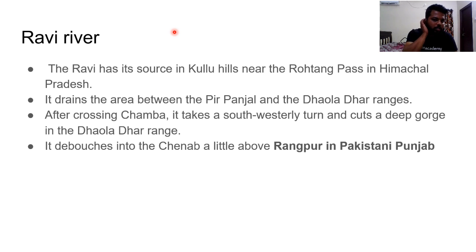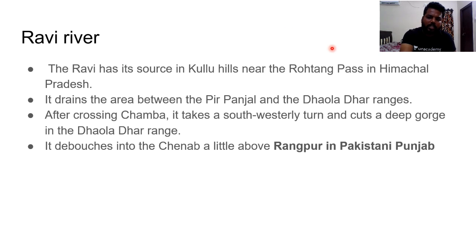Ravi is one of the most important sources of water in Himachal Pradesh. So Ravi river has its source in the Kullu hills, near Manali, where we have Rohtang Pass, which would mostly be covered with ice during the winter seasons. Completely because of the snowfall, the Rohtang Pass would be closed, and near that Rohtang Pass from the Kullu hills the Ravi river originates, and the same with Beas river also.